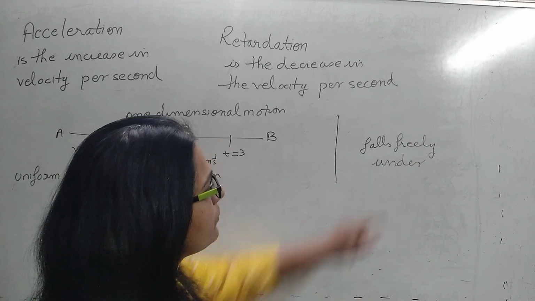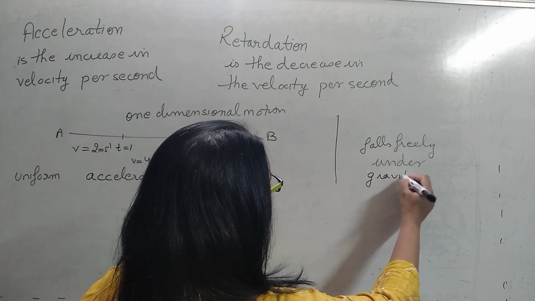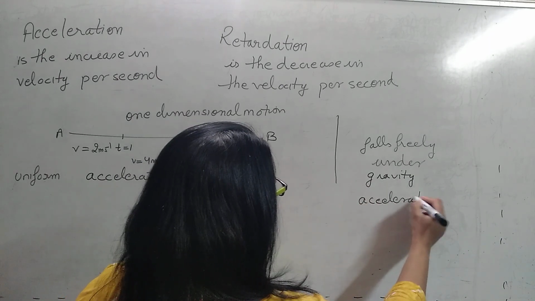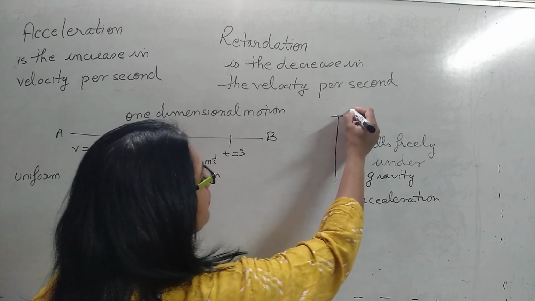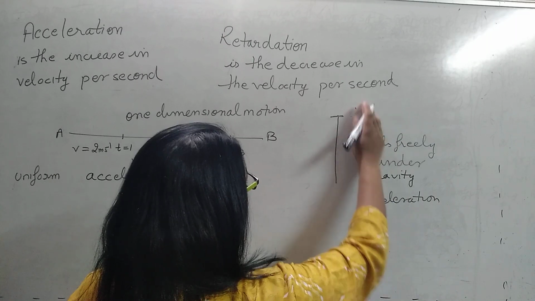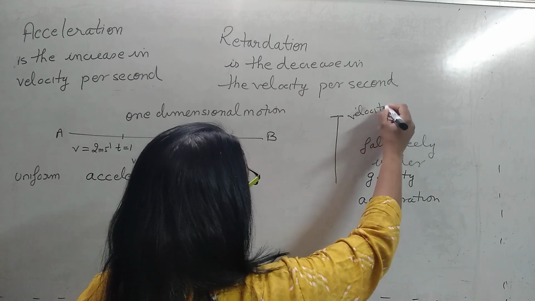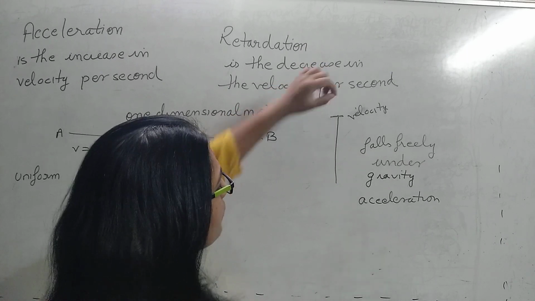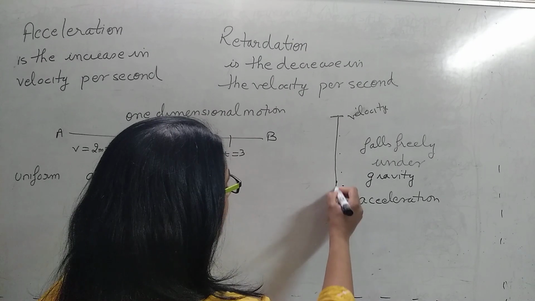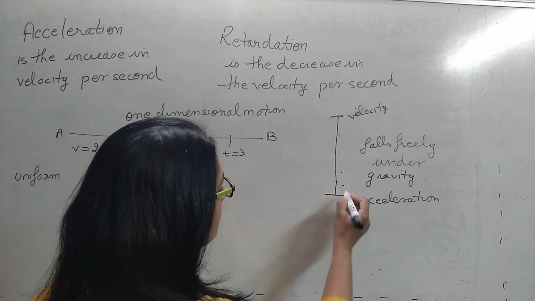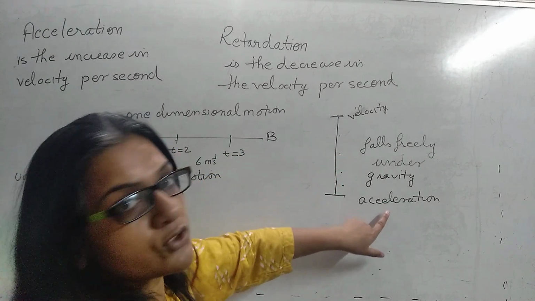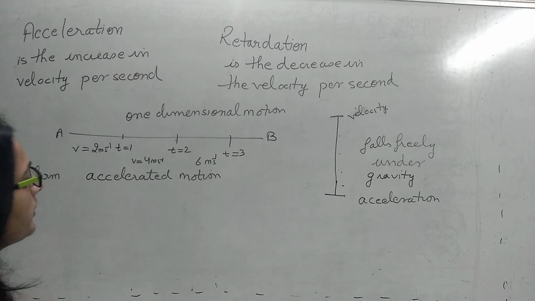Suppose we drop a body from here. Initially its velocity is 0 when we drop. But as it is moving down, its velocity starts increasing. So if velocity is increasing, it means that acceleration is produced. This we have to remember.